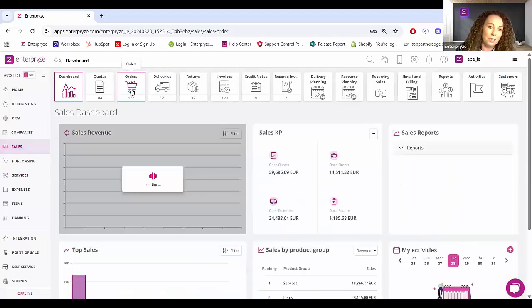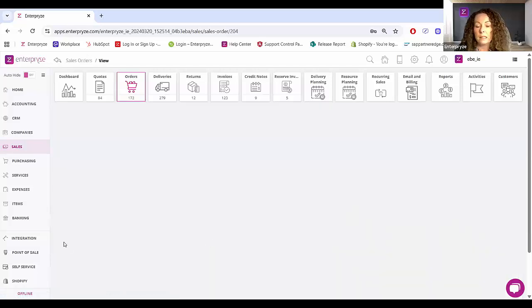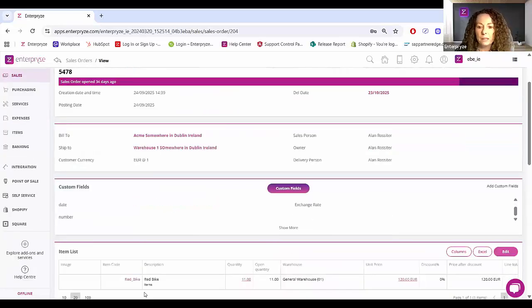So let's move on then to the sales transactions. Lots of wonderful changes here that we saw already on the presentation. So let me simply drill into a sales order for you. So for example, let me just go to one that's currently open. So when you view the sales order here on screen, what we can do here at line level, we can come down here. We can see all of the fields that you want to view at any one time.